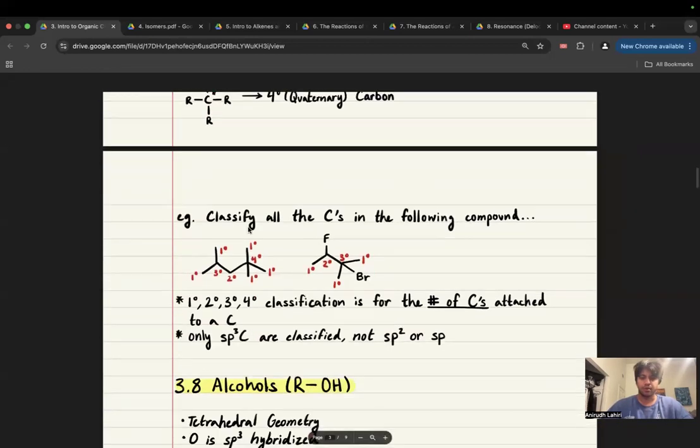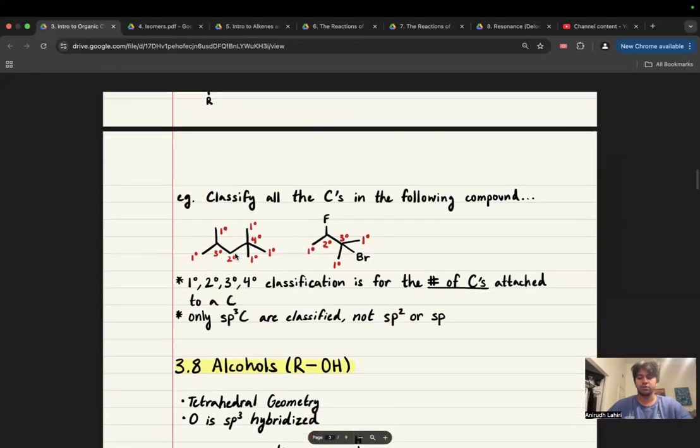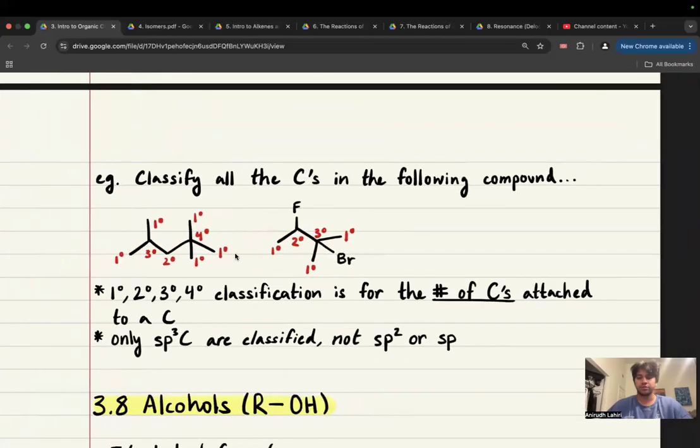Okay, classify all the carbons in the compound. So, pause the video here. Make sure you understand why these carbons are classified the way they are. It's pretty easy to go through.